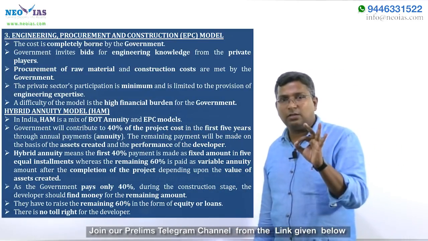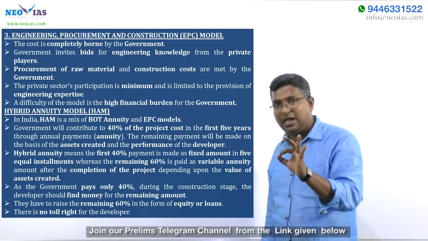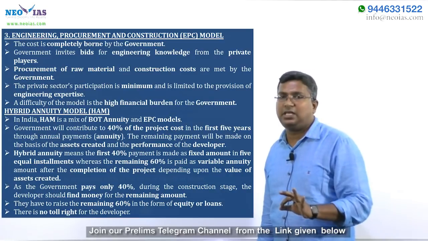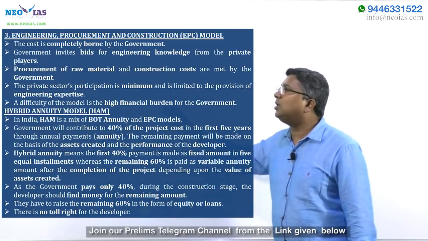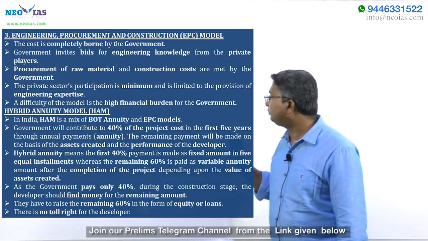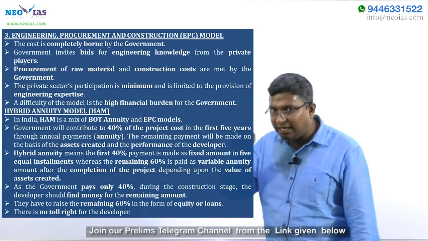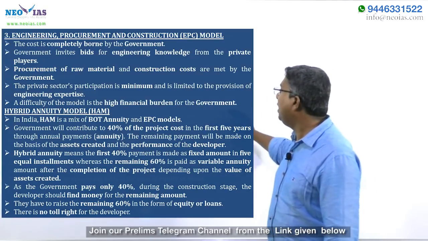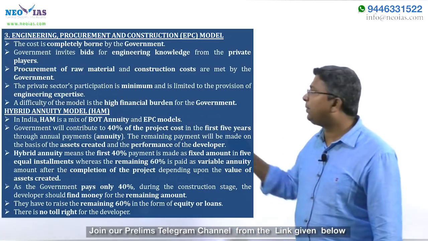So the government will contribute only 40% of the project cost, and the remaining 60% of the project cost has to be borne by the private developer. And this 40% of the project cost will be paid in tranches, that is, in the first 5 years, through annual payment, the government will make payment to the private developer.